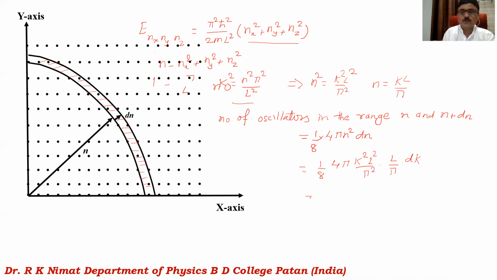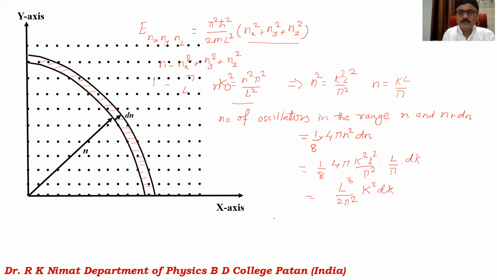So after solving this equation, the pi will get cancelled, and the 2 will get cancelled. L square into L will be L cube, so it will be L cube divided by 2 pi square into k square dk. So you will get this value as L cube divided by 2 pi square, k square into dk.